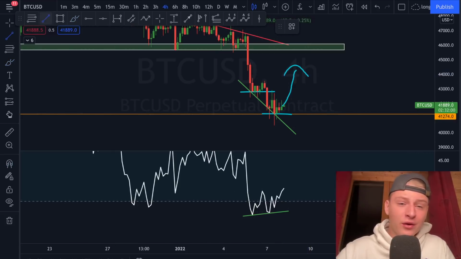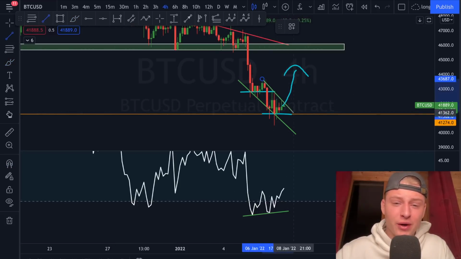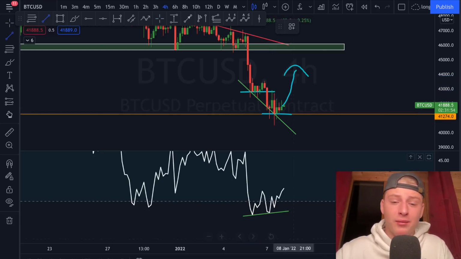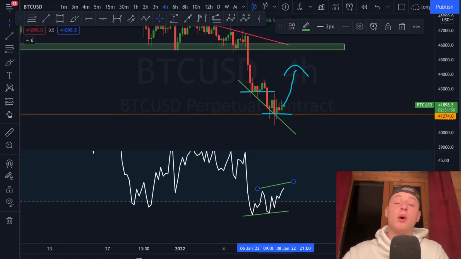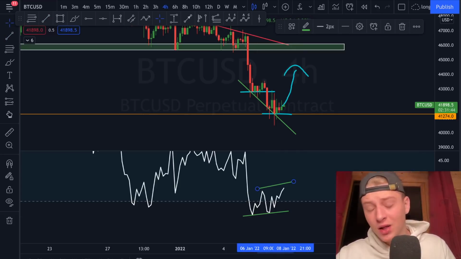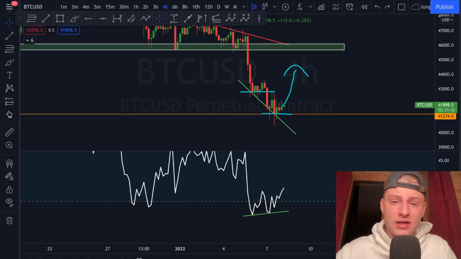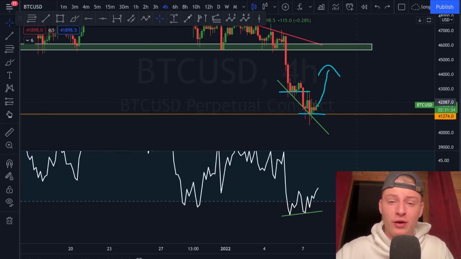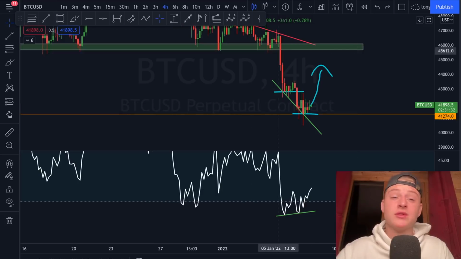However, currently we can see clearly we are still forming a lower high than the previous high, and while we're forming a lower high than the previous high, we're forming a higher high on the RSI. So we're still forming indeed as well a hidden bearish divergence currently on the market on the 4 hourly candles, because we're forming higher highs on the RSI, lower highs on the price action. So that's as well a thing to take in consideration, and that could maybe be the game stopper. And of course, if Bitcoin is then going to come down again here, I still do expect the 41.2k is going to be major support that's most likely going to hold up the market.